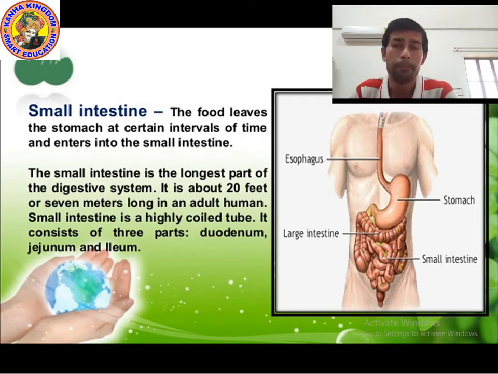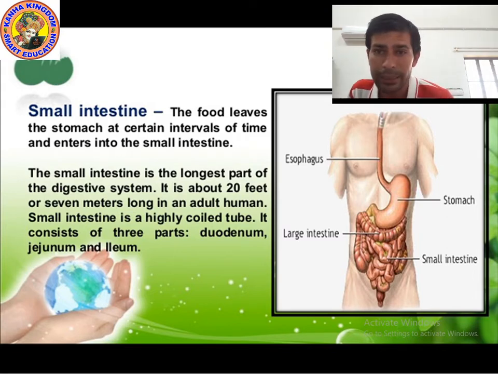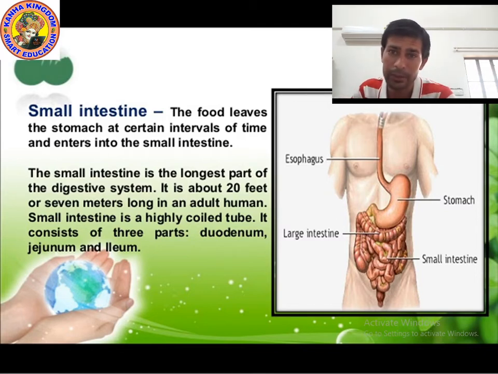Next point. Bile juice helps to digest the food. Next point, point number 2, please write down. Pancreas contains pancreatic juice, and it is present just below the stomach.